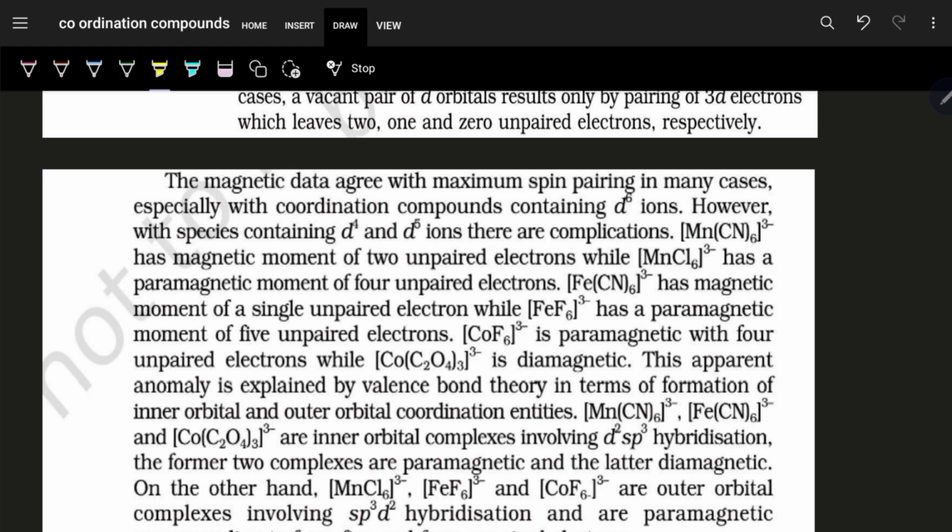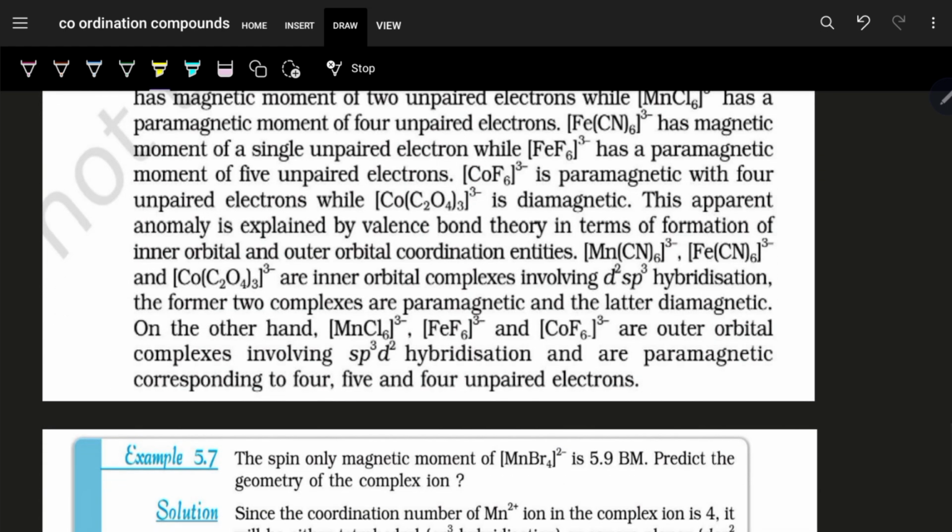So if we have to find out the geometry of a complex, then what can we do? How can we find the geometry of a compound?